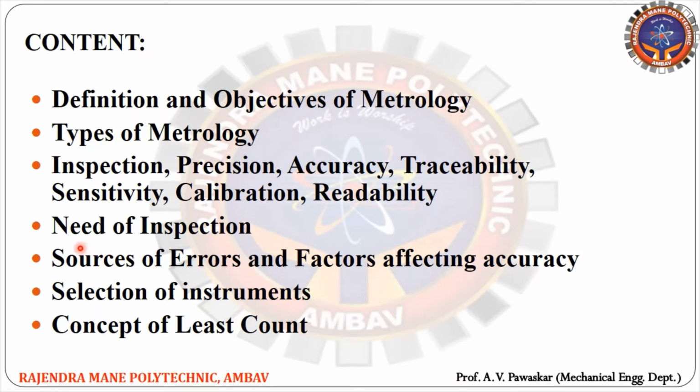Also, we discussed the need of inspection, so why inspection is necessary in manufacturing. Then we discussed the sources of errors, so why errors occur while taking measurements, and also the factors affecting the accuracy of measurement. Then we discussed the selection of instrument, and the last point of this topic is the concept of least count. So let's move to the next point, that is what is metrology and objectives of metrology.